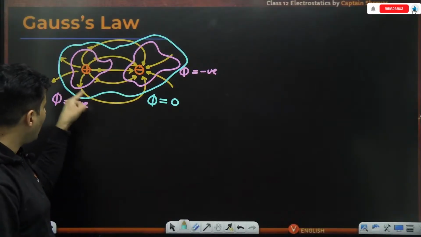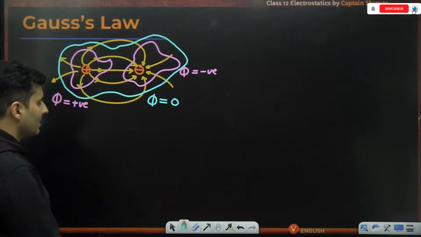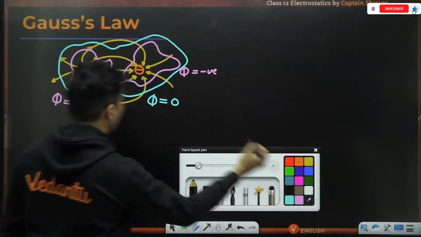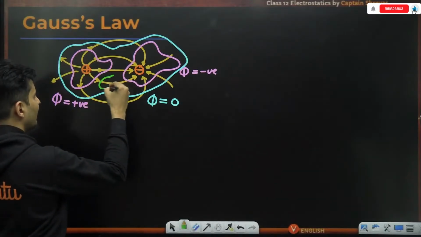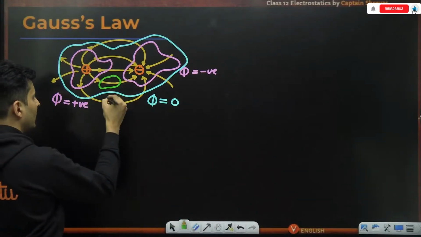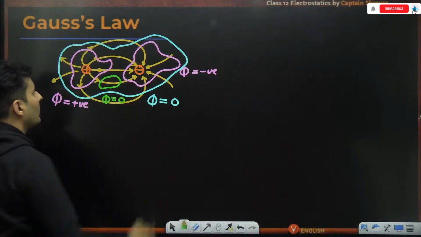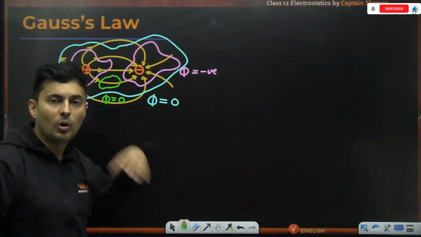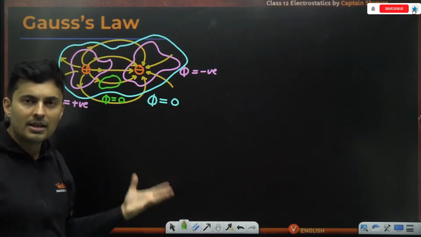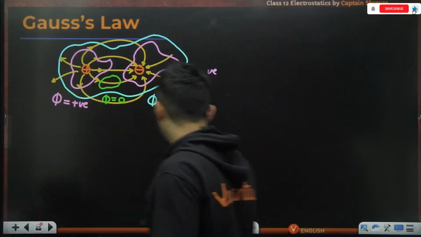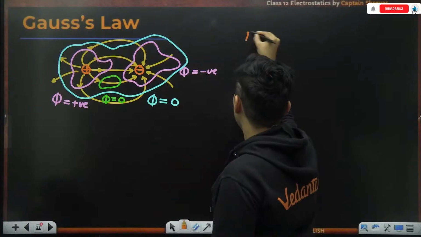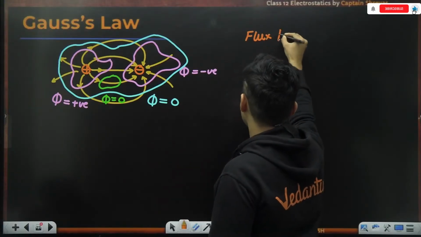If somebody decides, okay, boss, I'm going to choose some surface over here, it does not include any charge, that flux is also zero.